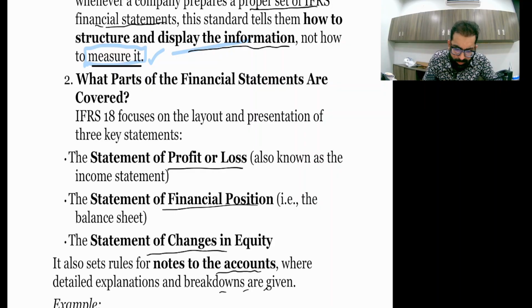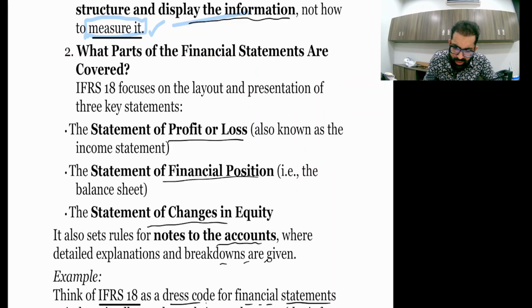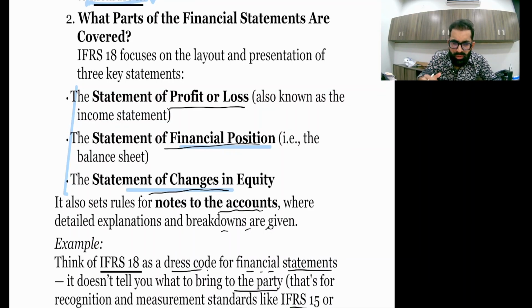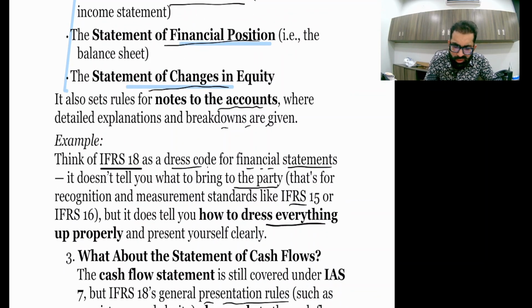What parts of the financial statements are covered? IFRS 18 focuses on the layout of the statement of profit or loss, the income statement, the SOCI, I hope you remember, and the SOFP, statement of financial position, and the statement of cash flows. It will discuss in more detail these statements. It also sets rules for the notes to the accounts, where detailed explanations and breakdowns are given.